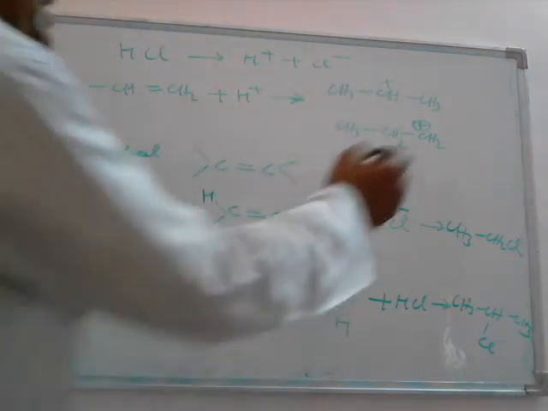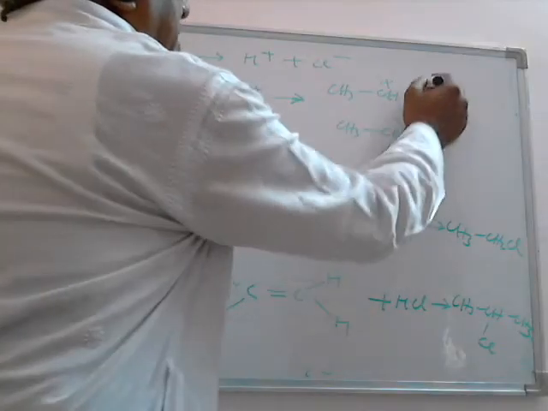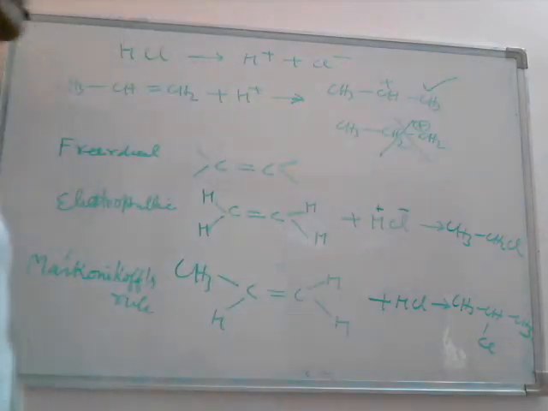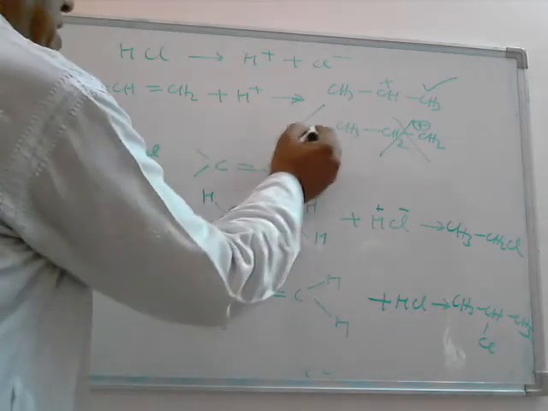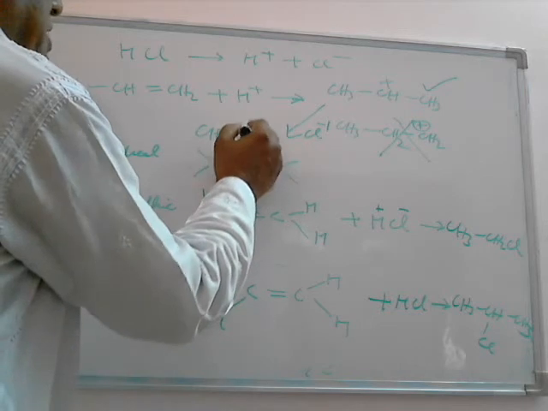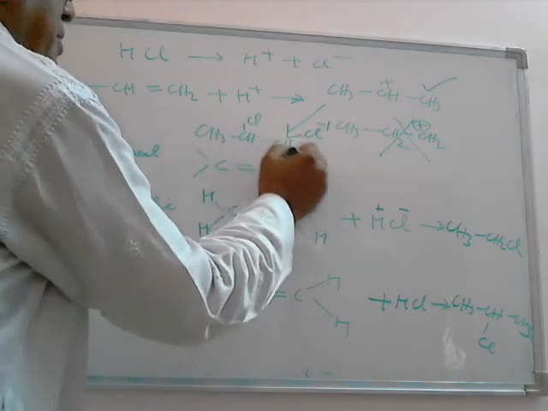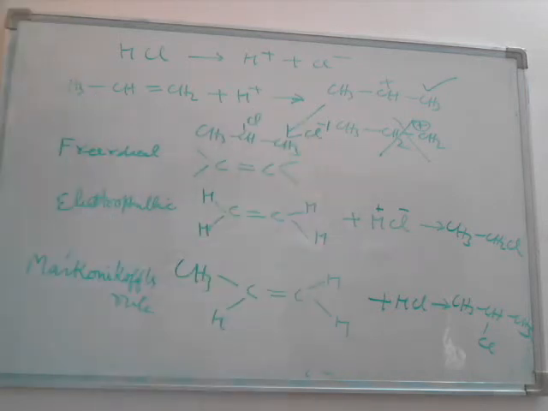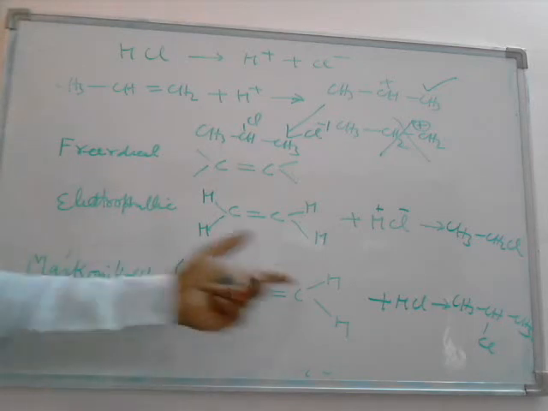But this carbonium ion is less stable, and this carbonium ion is more stable. So this will be formed. The less stable carbonium ion will not be formed. And when the chloride ion is added to this carbonium ion, it will form 2-chloropropane, which is according to the Markovnikov rule. So we can explain why the Markovnikov addition takes place.